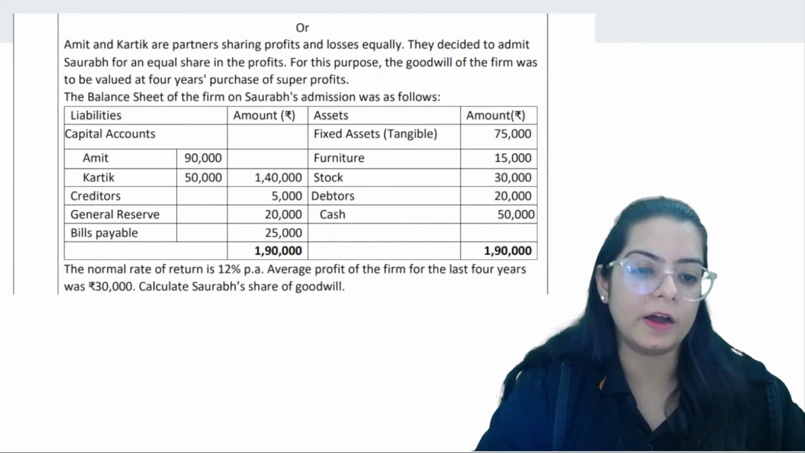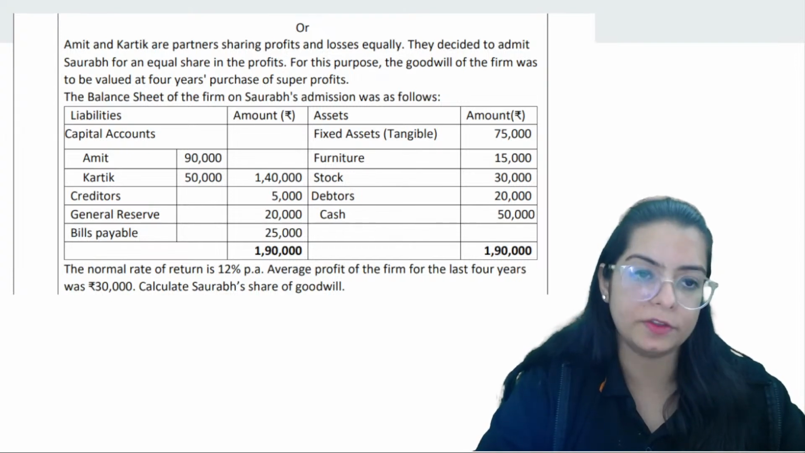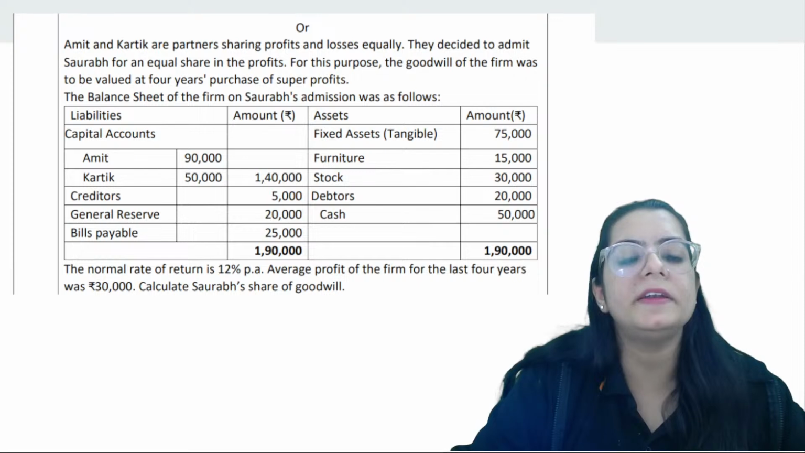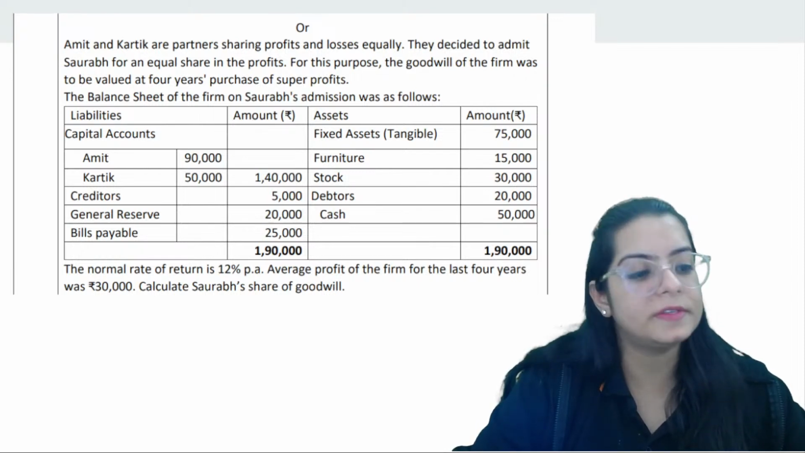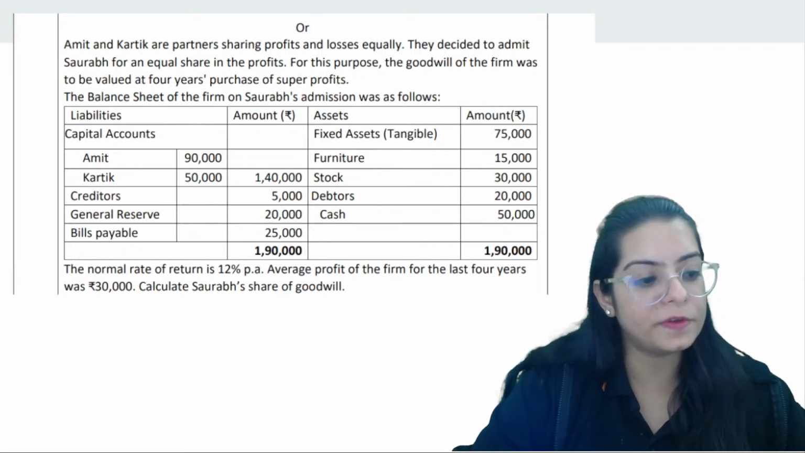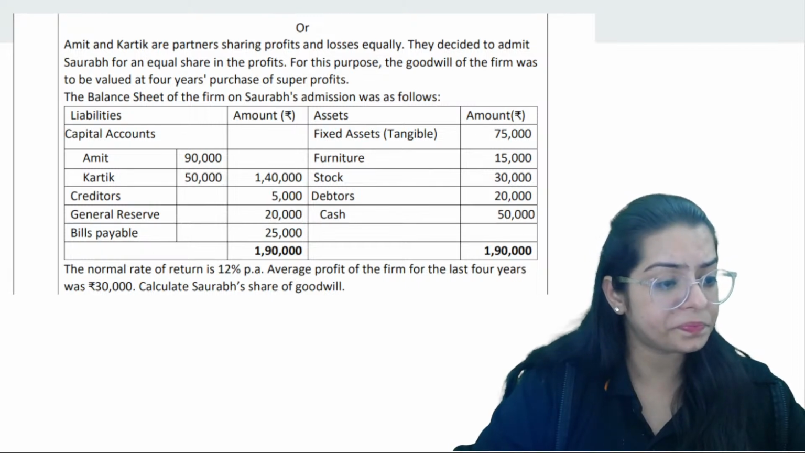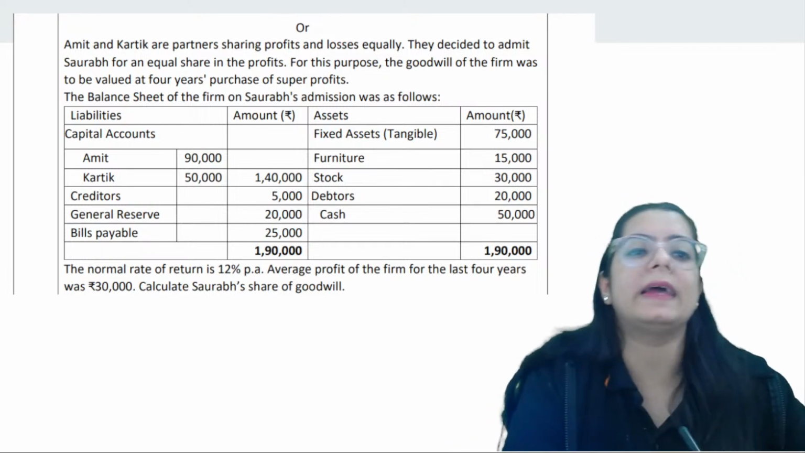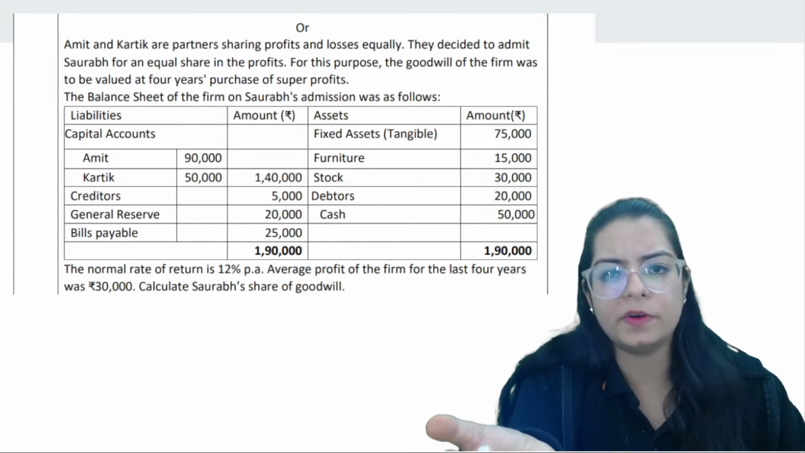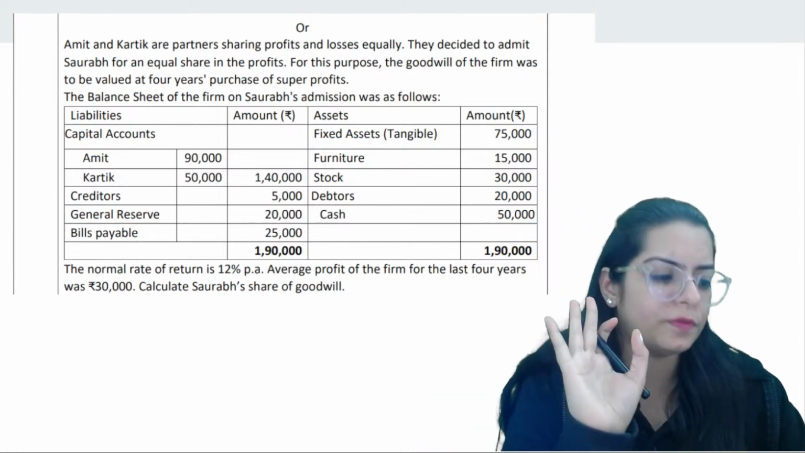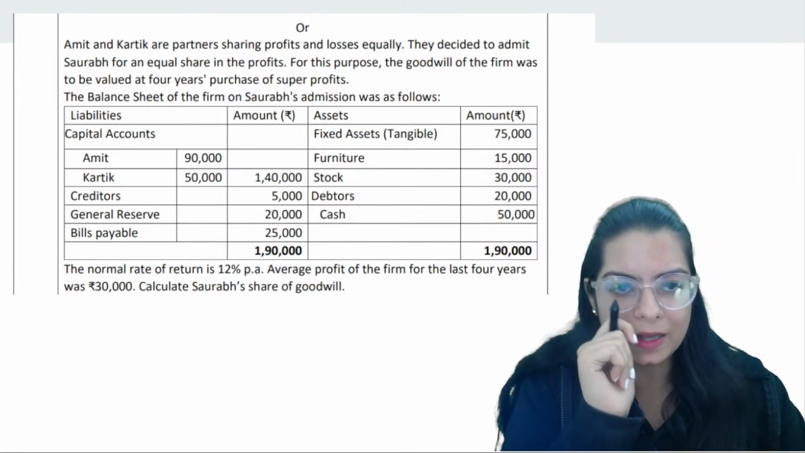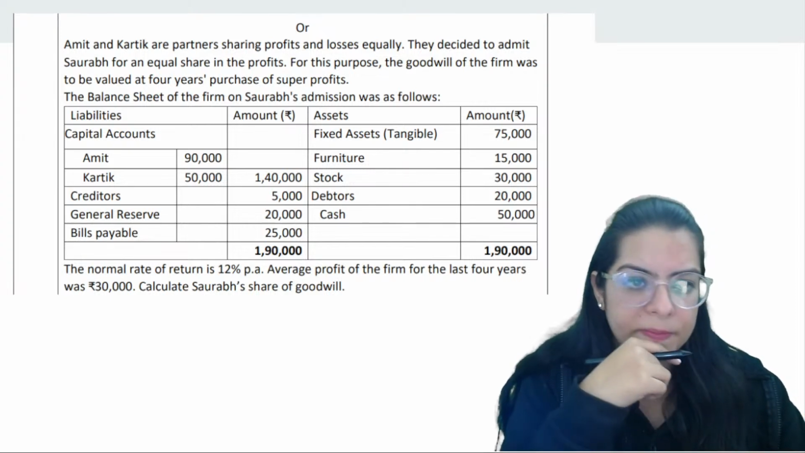Now we have the other part of the same question, 18th B part: Amit and Karthik were partners sharing profits and losses equally, right? They decided to admit Saurabh for equal share. For this purpose, goodwill of the firm was to be valued for 4 years. Okay. So the balance sheet they have given in the firm.